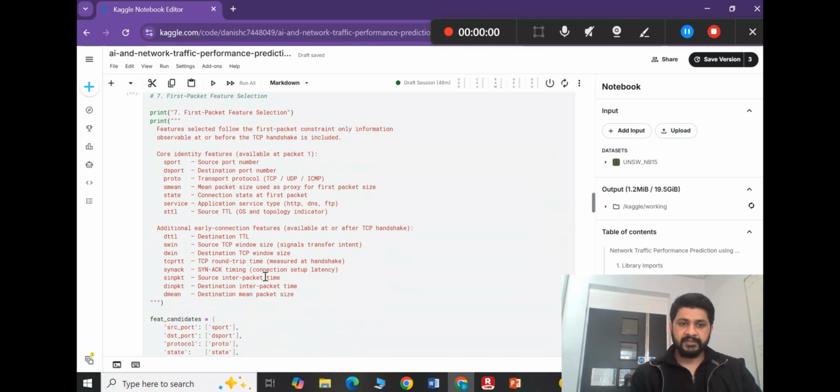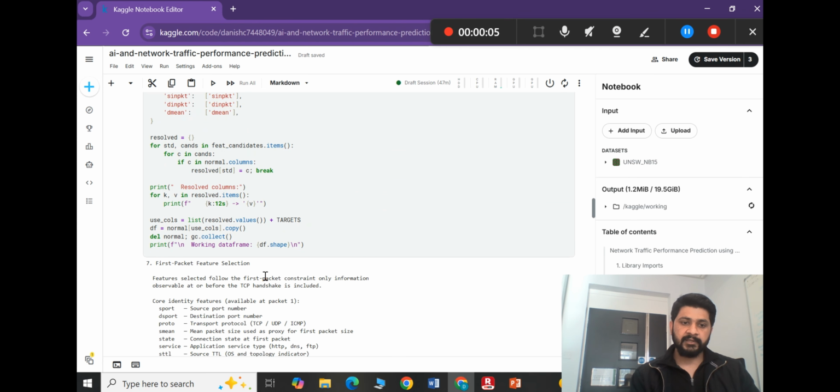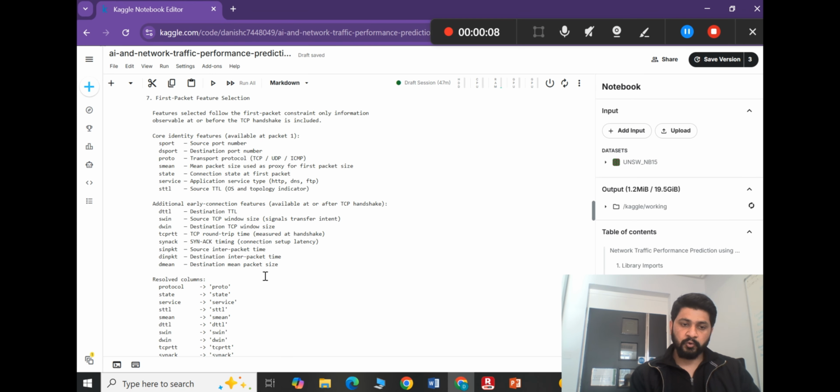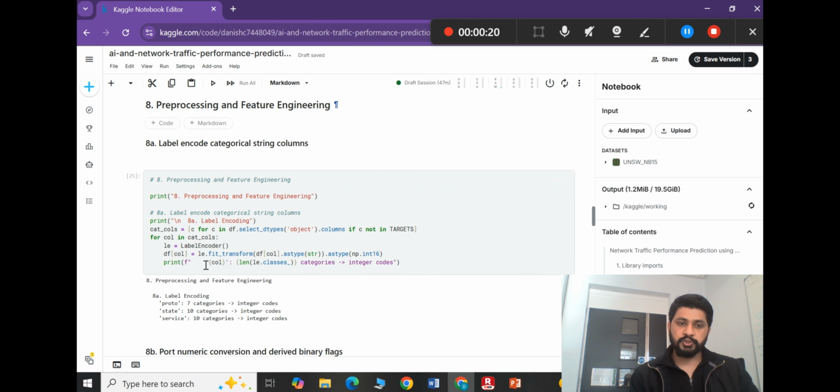And then packet feature selection. I have talked about the first packet feature selection already in these slides: destination port, protocol, state, service, source time to live, destination time to live, and destination window size. These are all already explained in my slides. Then preprocessing and feature engineering.